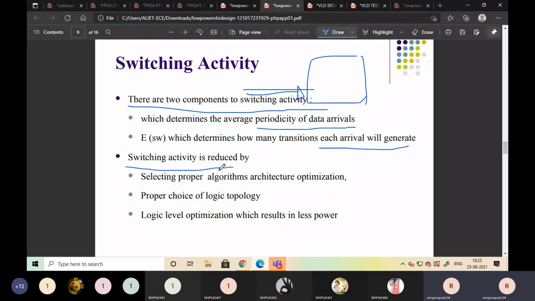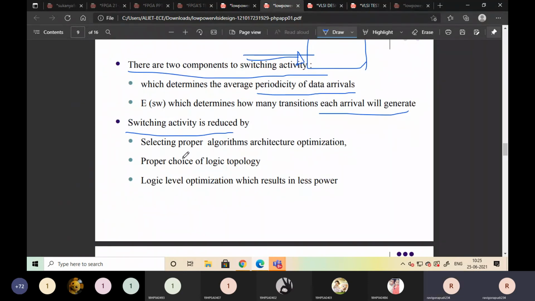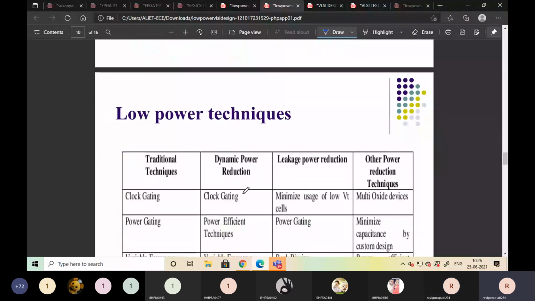This is the last one. It is reduced by selecting proper algorithmic architectures, then proper logic topology. Switching activity can be reduced by proper algorithms, proper logic topology, and logic level optimization. Low power techniques we will see in the next class.